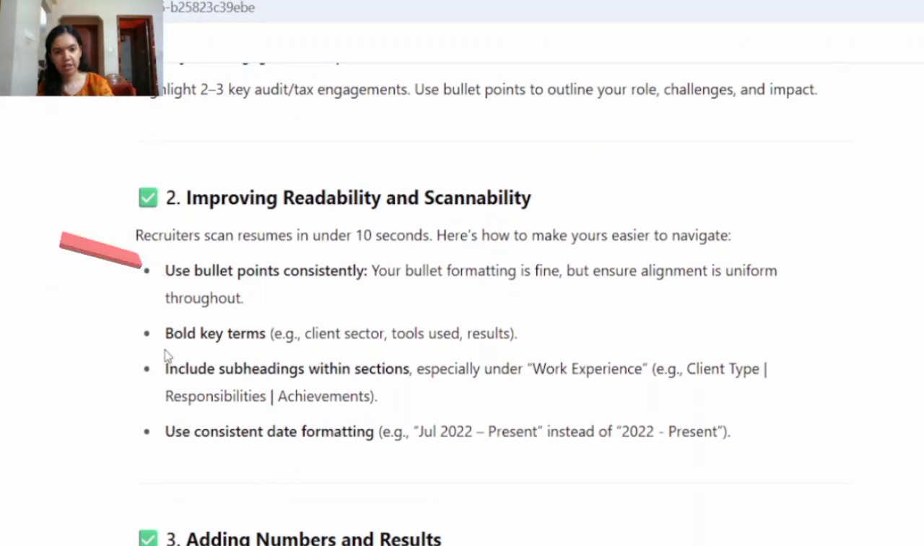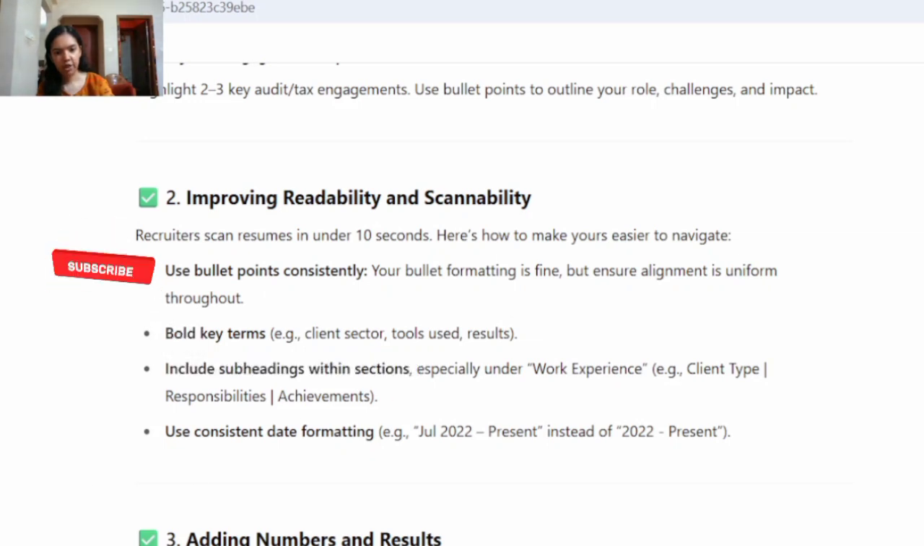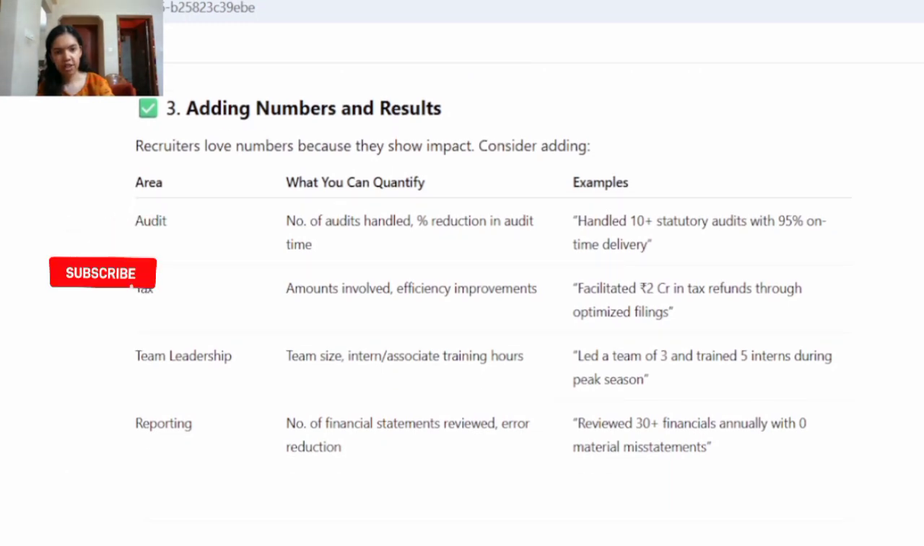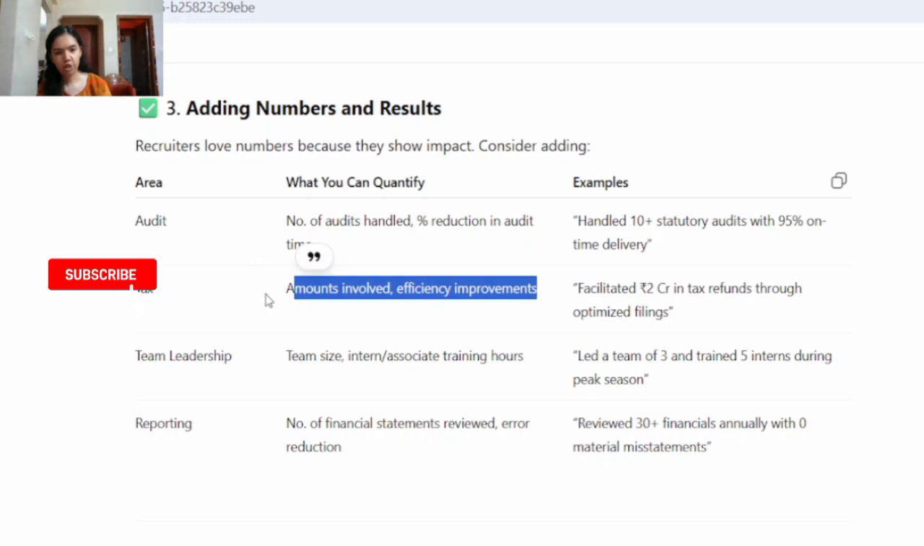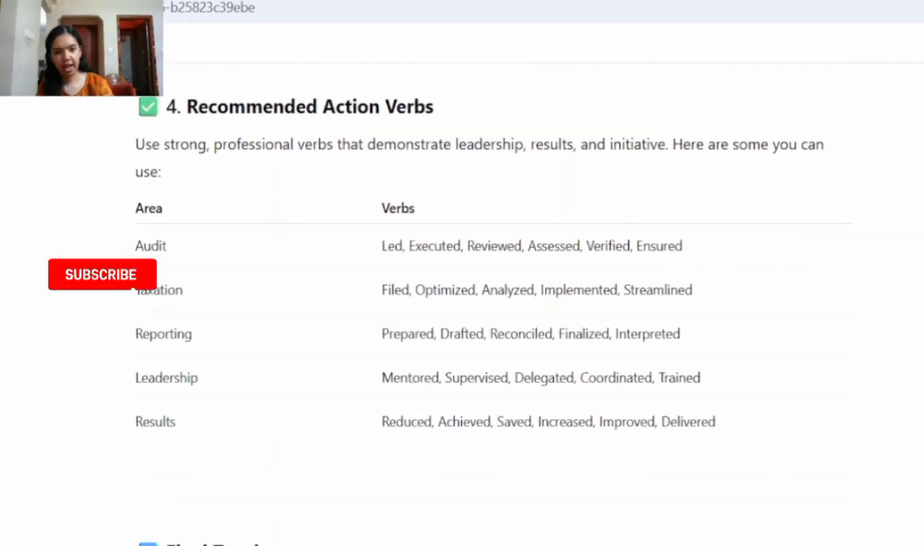So use bullet points, bold key terms, use subheadings, and then we also had a question as to what numbers and results should we include. So here ChatGPT has given the following ideas. How many audits you had handled, and for tax, what important task you were involved in, how much amount was involved, and what type of team leadership role you were involved in, and how many financial statements you have reviewed and how many errors you reduced, and some recommended action verbs.